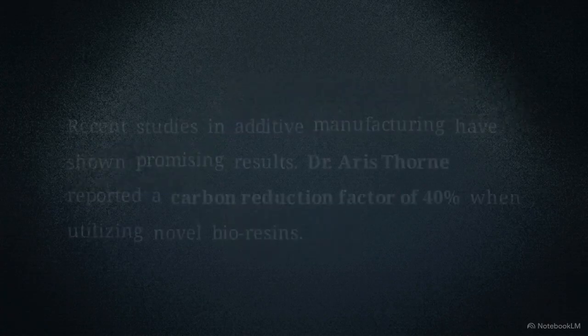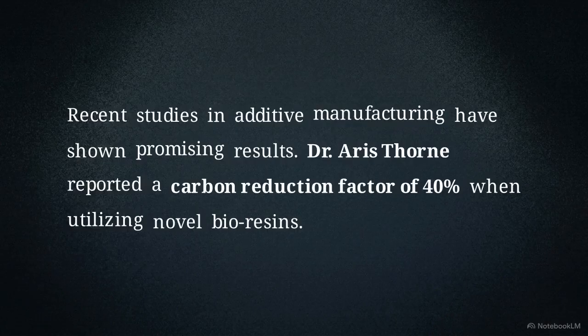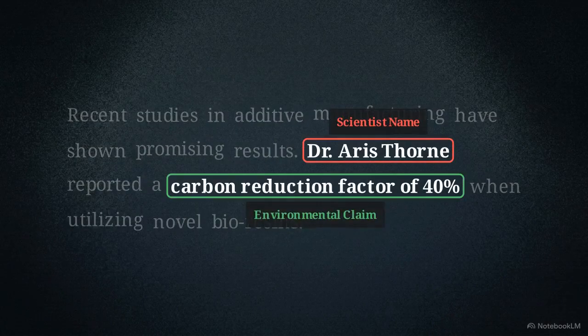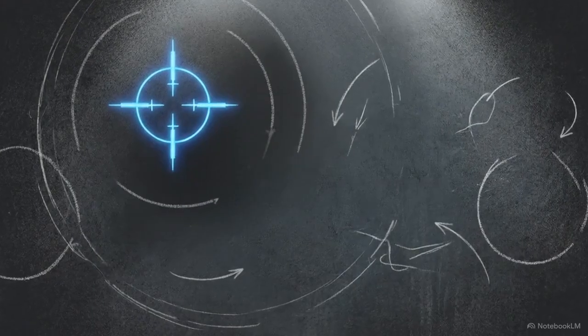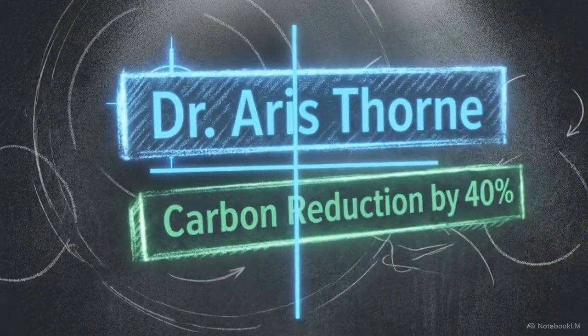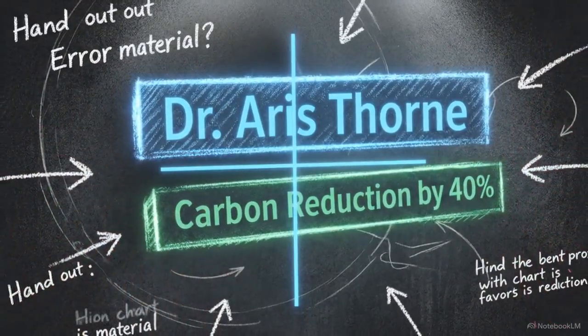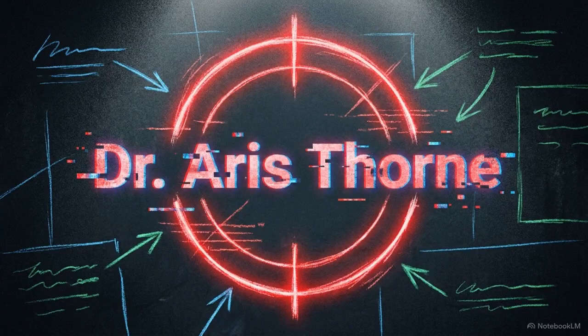Skip the smooth paragraphs and zero in on the hard data. Highlight strictly the first scientist's name and their environmental claim. Because the engine relies on probability rather than hard knowledge, highly specific details like names and citations create immediate logic gaps. They are the exact points where the machine is most likely to fail, making them your primary targets.